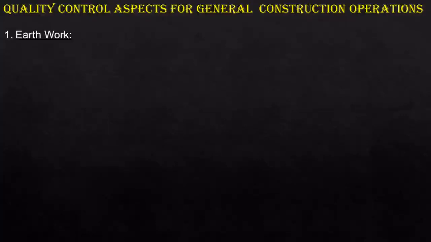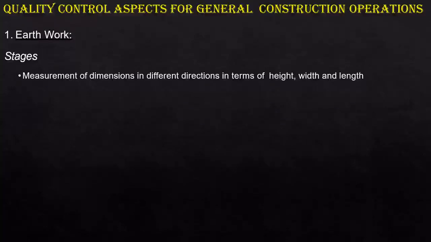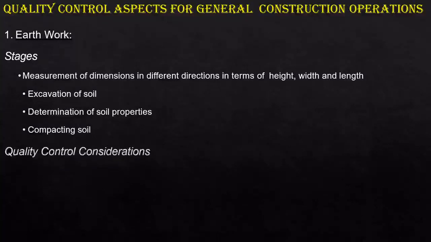Now, in general construction operations, we will see a few important elements in construction, what the stages involved are, and how you can carry out quality control in various stages. So the first one is earthwork. The stages involved in earthwork are measurement of dimensions in different directions in terms of height, width and length, excavation of soil, determination of soil properties, and compacting soil. These are the stages we do in earthwork.